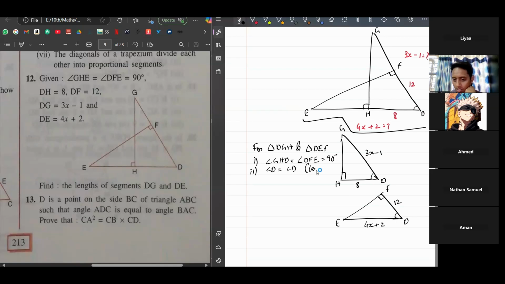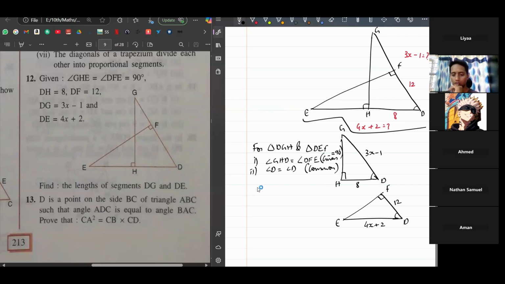The reason is common. You have to write reason for everything. Even for this 90, write 90 degree in a bracket. So that's the reason. Instead of writing equal to, you can write like this. Or given. Okay, given equal to 90 degree.